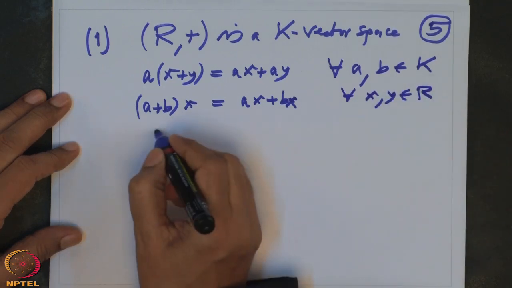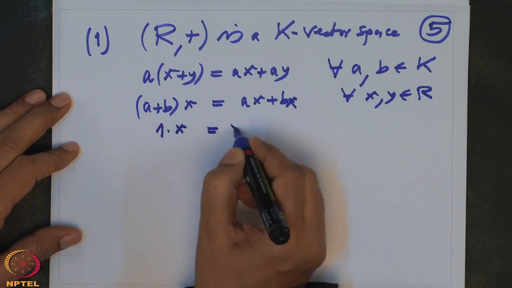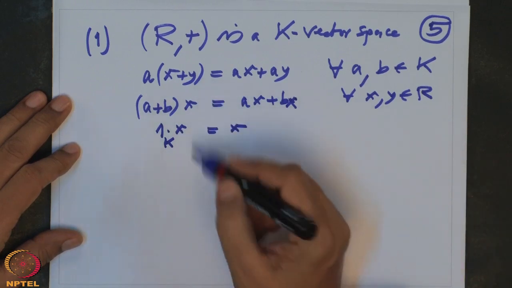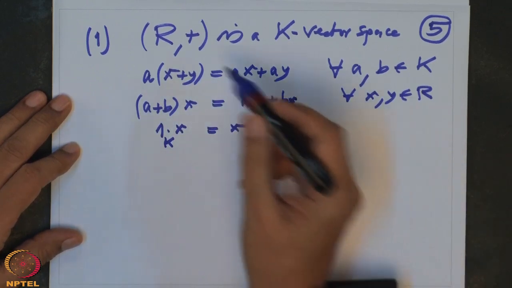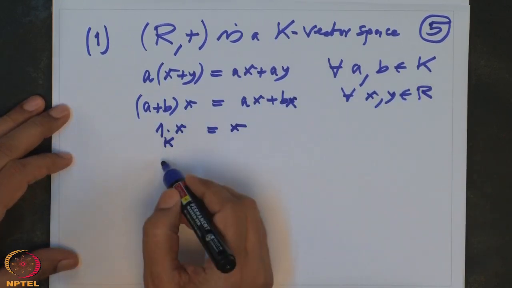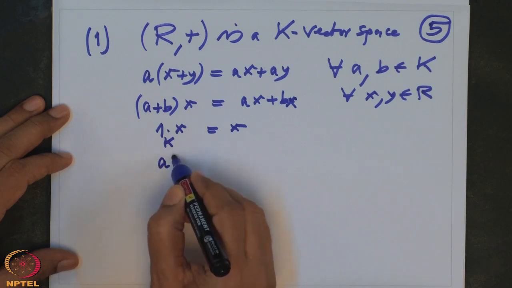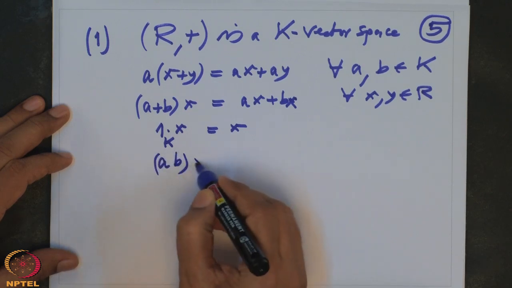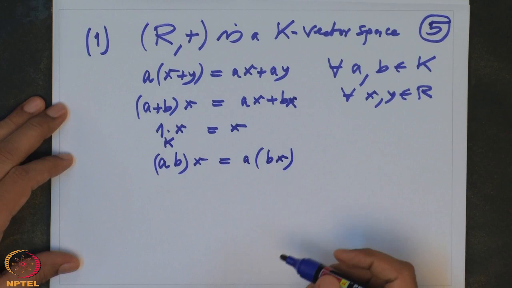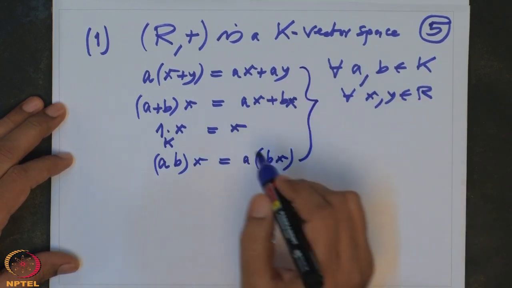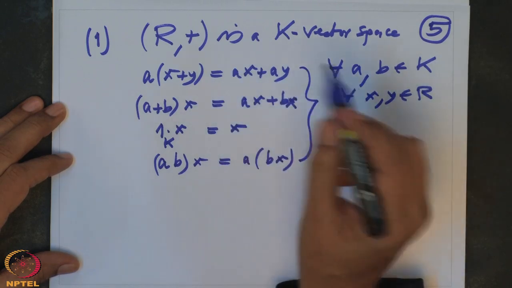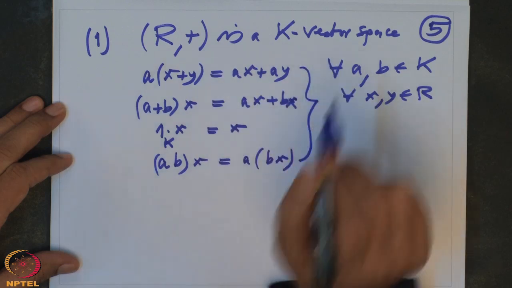And one more, 1 times x should be x. This 1 is now 1 in K. So these are the compatibility properties so that it becomes a vector space. One more thing I should write is multiplication in K, that is (a times b) times x, which should be the same as a times (bx). So a scalar multiplication which satisfies these four properties makes this abelian group R plus a K vector space.